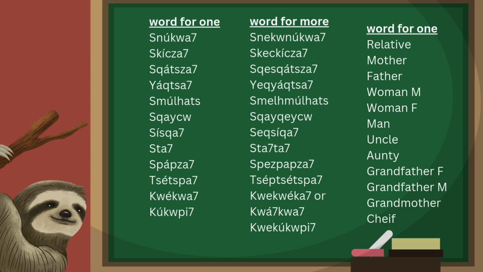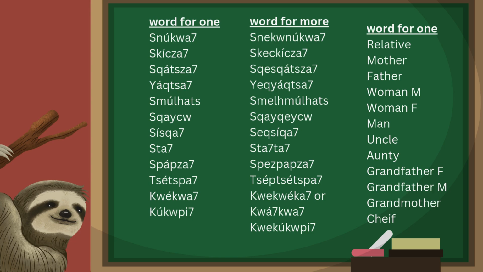Shishka is uncle, and shekshishka is multiple uncles. Shta is auntie, and shtata is multiple aunties. Shpapsha is grandfather in the feminine, and papsha is multiple grandpas in the feminine.